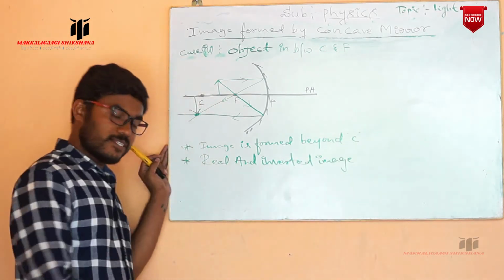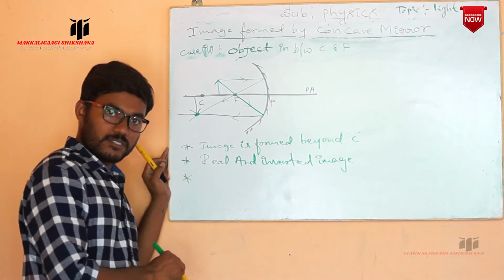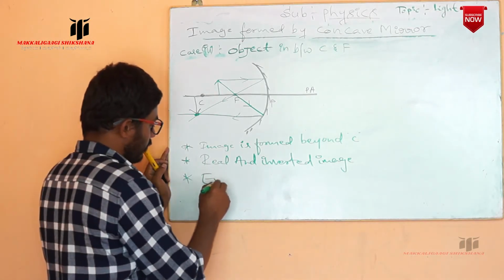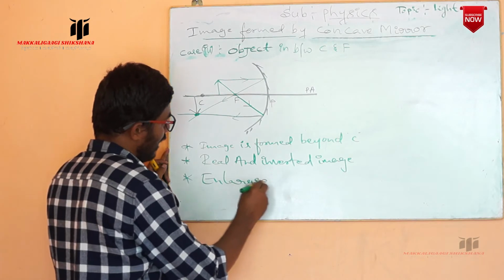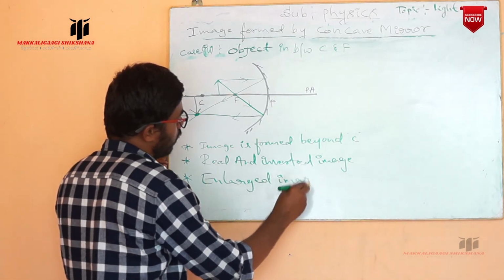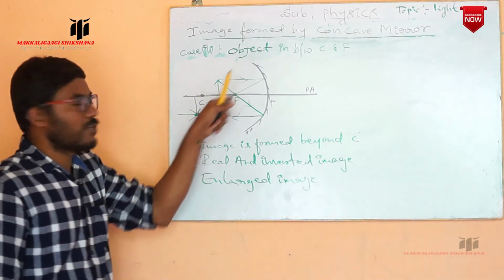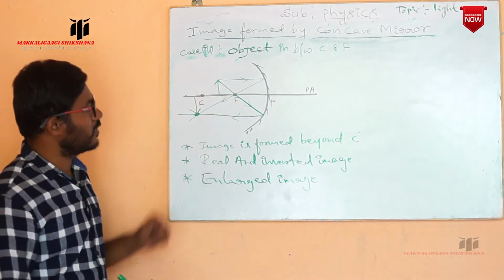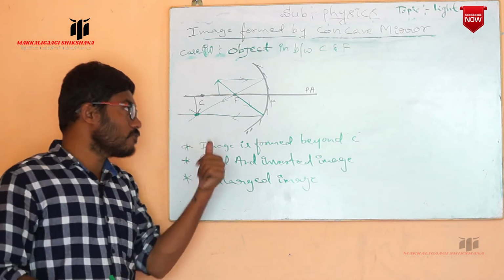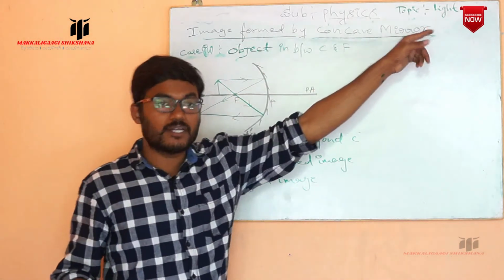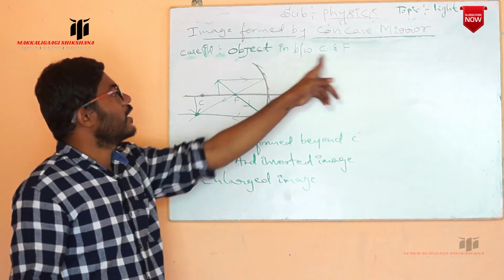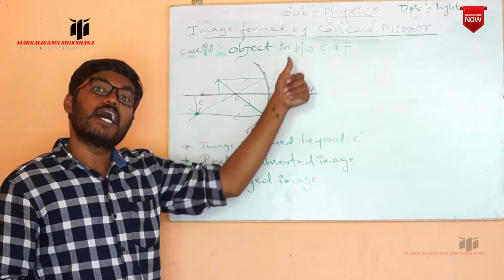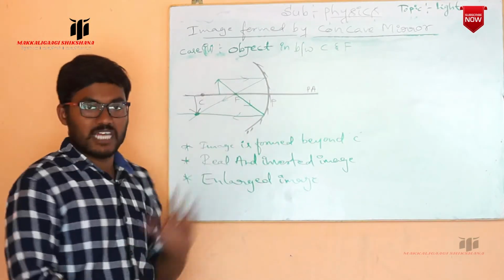Next, whatever the size of the image, enlarged. Enlarged image is formed, so the size of the image is increased compared to the size of the object. So these are the characteristics of the image formed by the concave mirror by placing an object in between the center of curvature and focus. That is case 4.